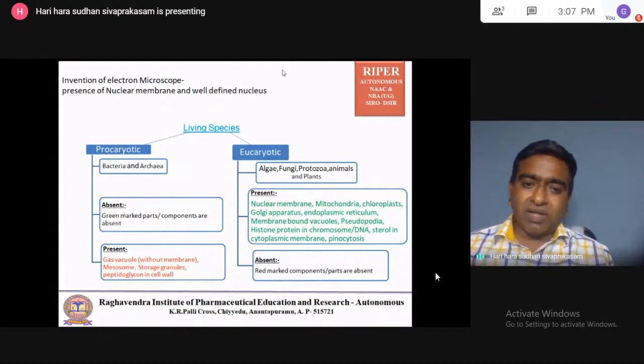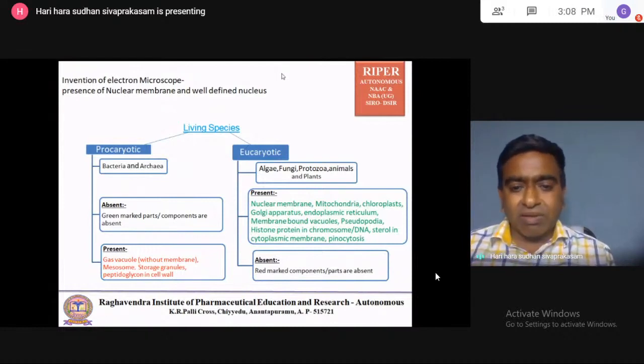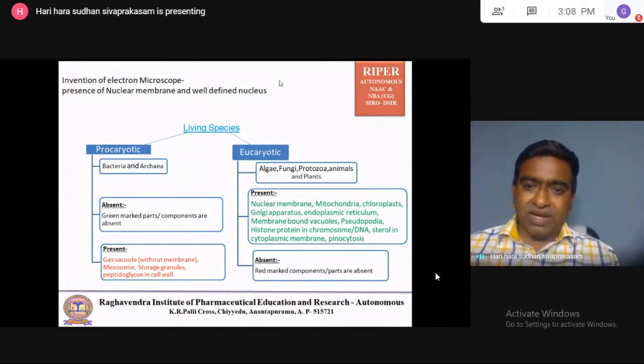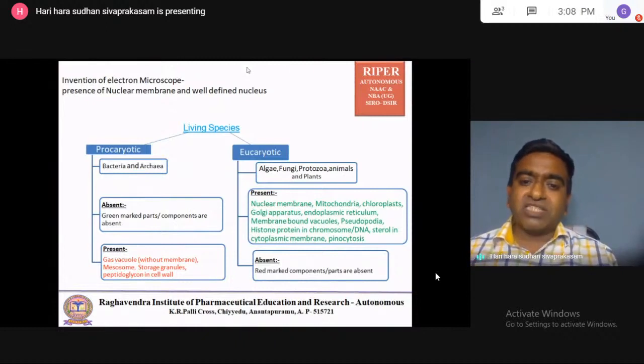In the book by Pelczar, they have given a table, so you can refer to that also. I have given it in a combined manner, for your remembering from the GPAT point of view. Which parts are present in the eukaryotic, I have given in the green marked region.